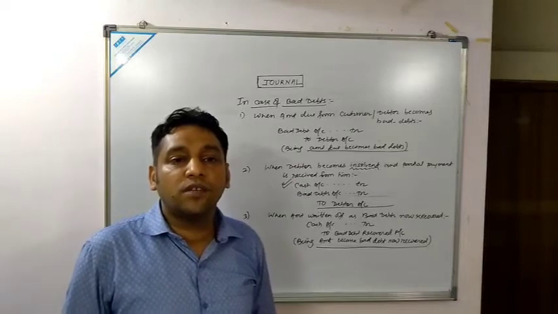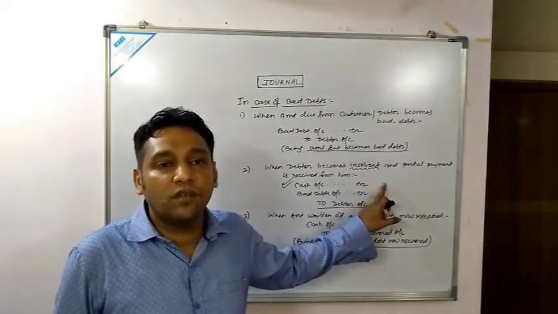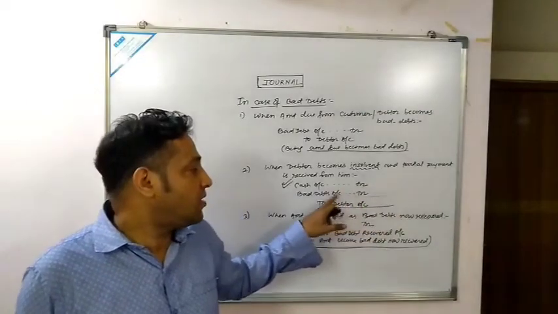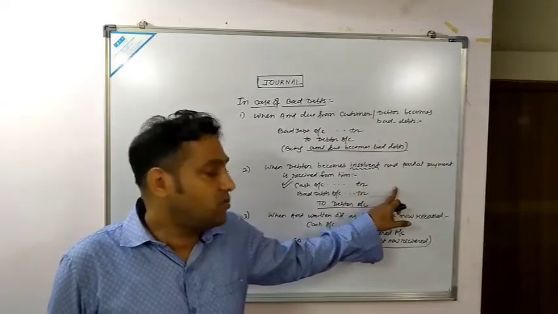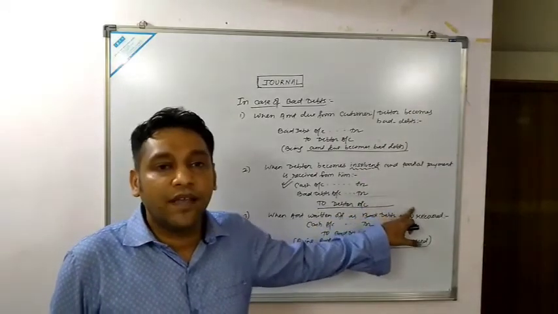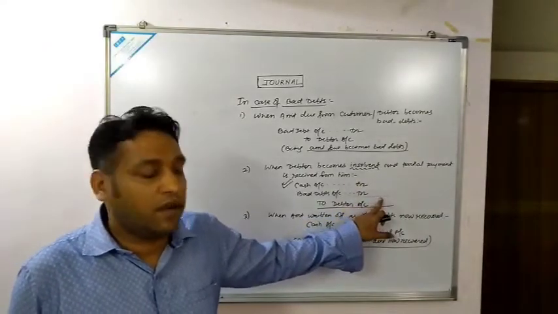Suppose 10,000 is due and 6,000 we have received. So cash account debited would be 6,000. And the rest of the amount would be considered as bad debt. So bad debt account debited, how much? 4,000, to debtor account, 10,000. Okay, so this is the case for bad debts.